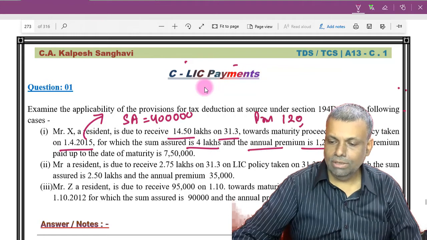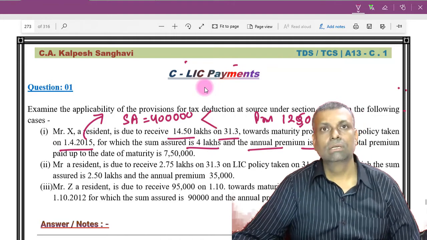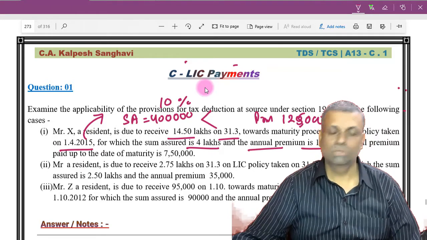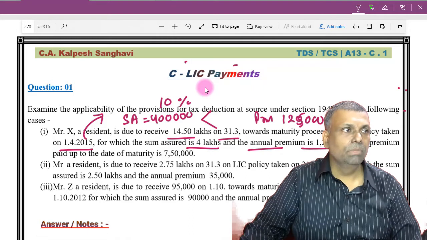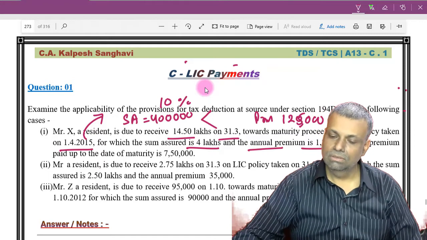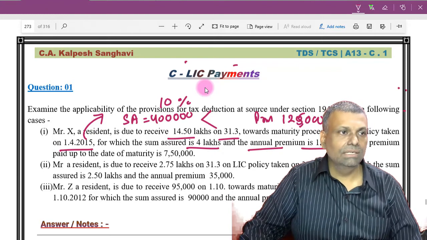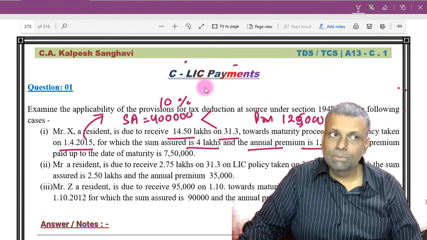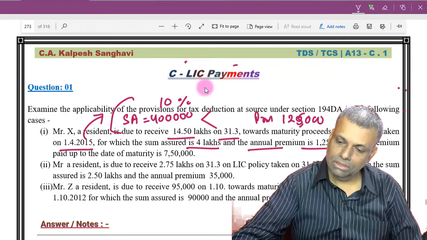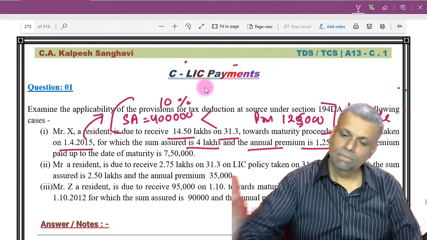Premium is 1,25,000 rupees. So the premium is more than 10% of the sum assured. Since the premium is more than 10% of the sum assured, this particular figure will be chargeable to tax. Once you have decided that it will be chargeable to tax, then you have to deduct the tax at source. So this is my first conclusion, that it is taxable. Is that clear? That is my first point.